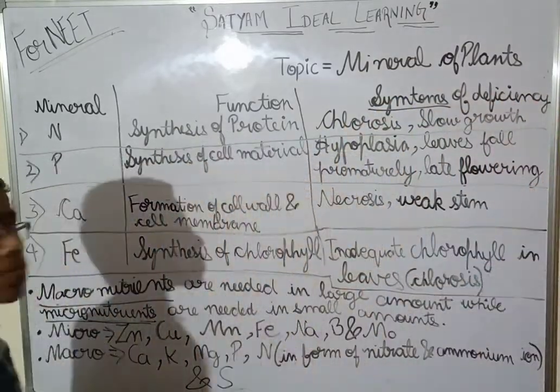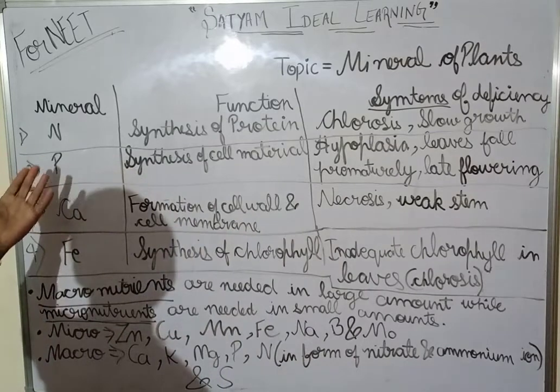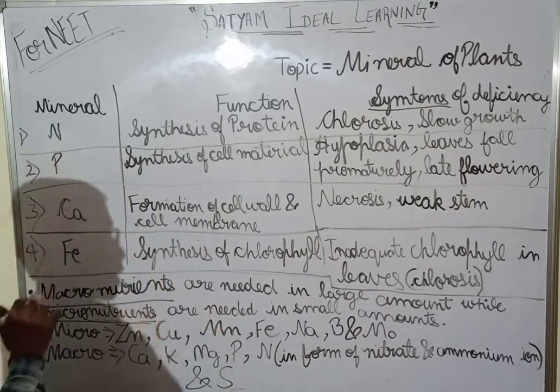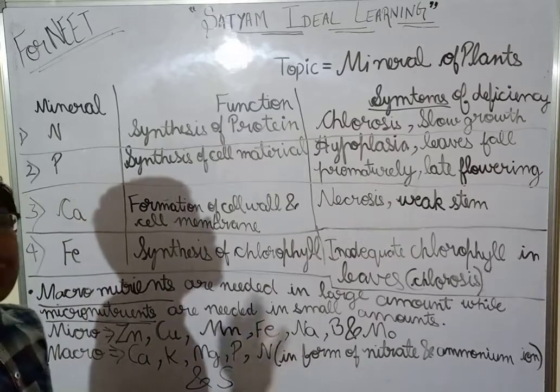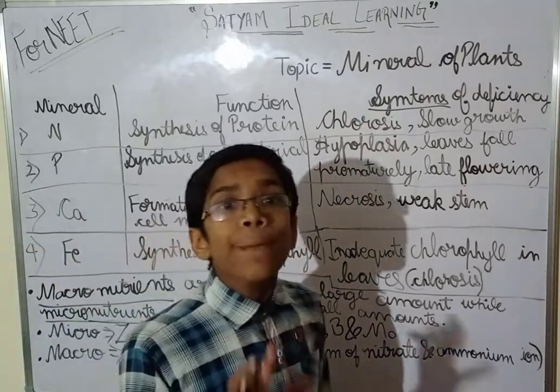Okay, so the first one is nitrogen, N. Now what is the function of nitrogen in the plant?